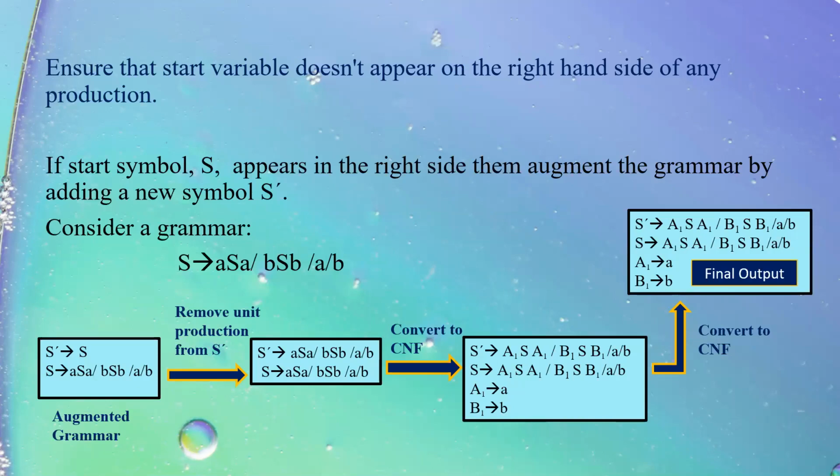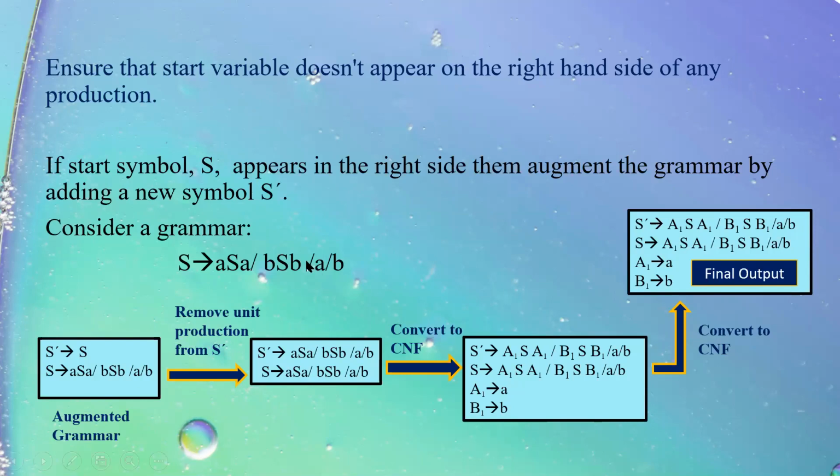Now, the most important and the fourth final point which was written in the rules was to ensure that the start symbol does not appear on the right side of any production. If start symbol S appears on the right side, then what is the rule which we will follow? We will augment the grammar by adding a new symbol S dash.